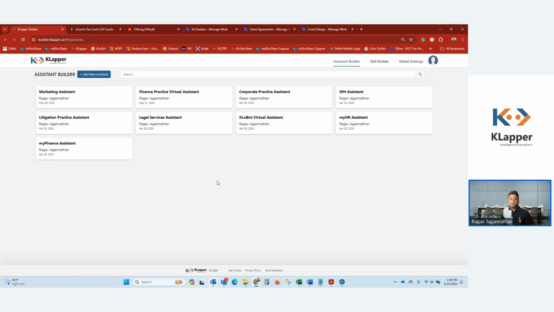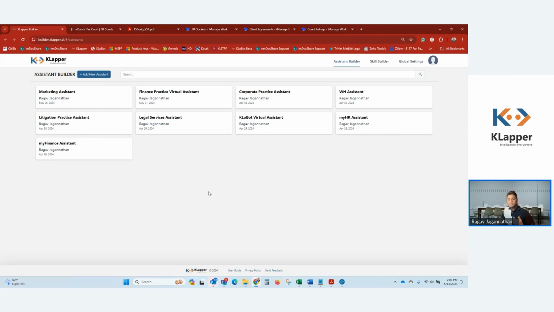The idea behind KLapper is to design your virtual agents and virtual assistants using the KLapper platform, and then you simply point, click, configure, and deploy the assistant on your favorite channel. Could be Microsoft Teams, could be SharePoint, could be your website, could be a client extranet. Frankly, it could be any of the 16 plus channels we support, including the amazing SharePoint search bar that a lot of firms use from an intranet perspective. I'll show you some examples of that. What you're looking at on the screen here is the KLapper dashboard.